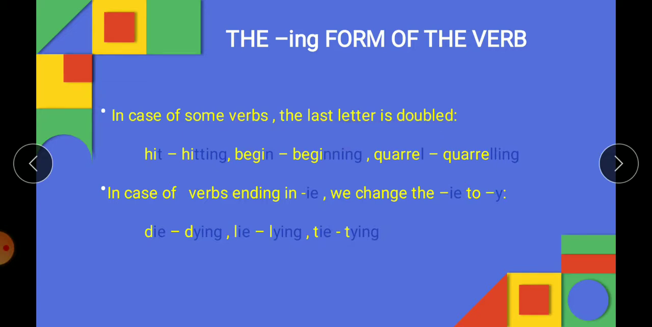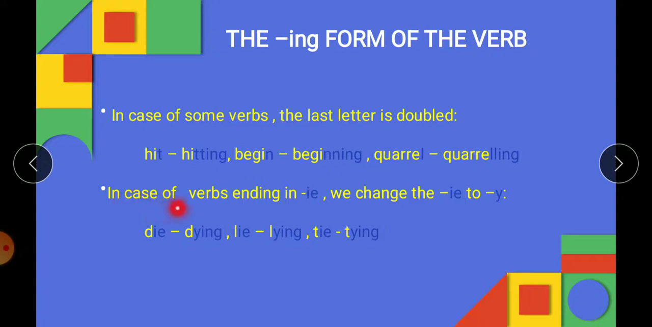Another rule is, in some cases the last letter is doubled. Now if any consonant is there, like hit, begin, quarrel, now T, N, L, they all are what? Consonants. So if the word is ending with it, we will be doubling the last letter and then putting ing. Like hit, so spelling will be HITT ing. Begin, it will be changed to beginning. Quarrel will change to quarreling.